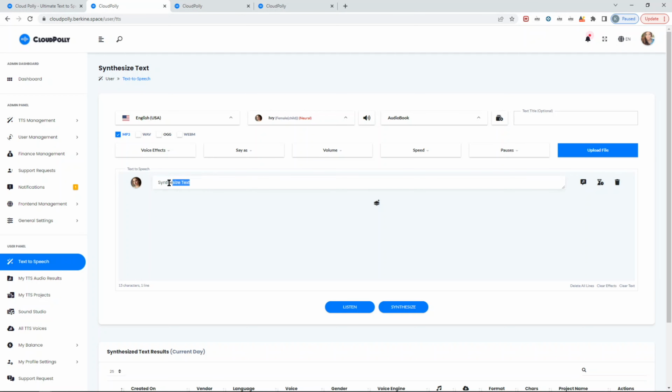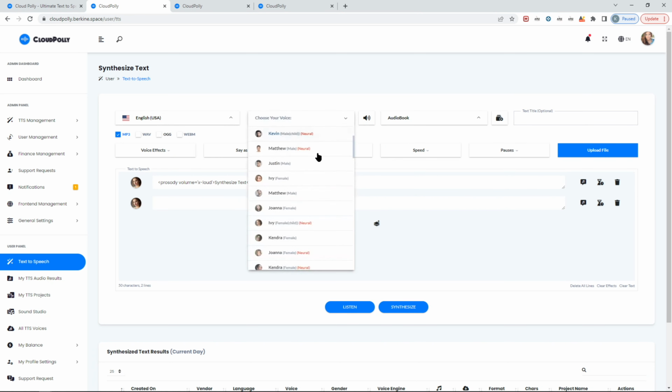Now, the good part is that whenever you add, for example, if I go to this Ivy, let's say I want to have it very loud. Let me actually take a step back and show you. You can clear the effects from here. So if you want to add SSML tags at this stage, it works like this. You select the text, and you just click to select your preferred SSML tag. Now you can nest the SSML tags as well, so you can highlight it again and put whatever additional tag.